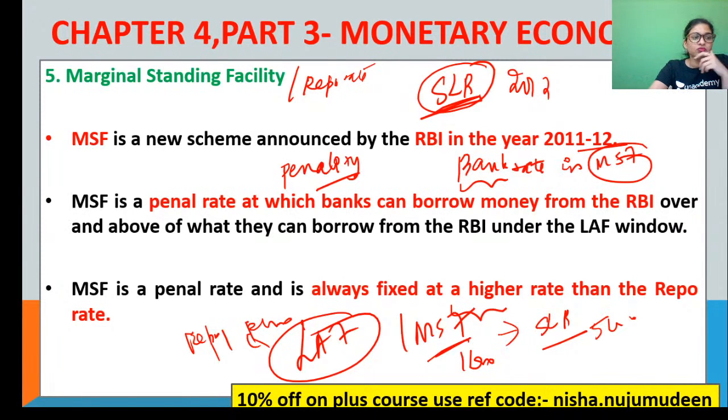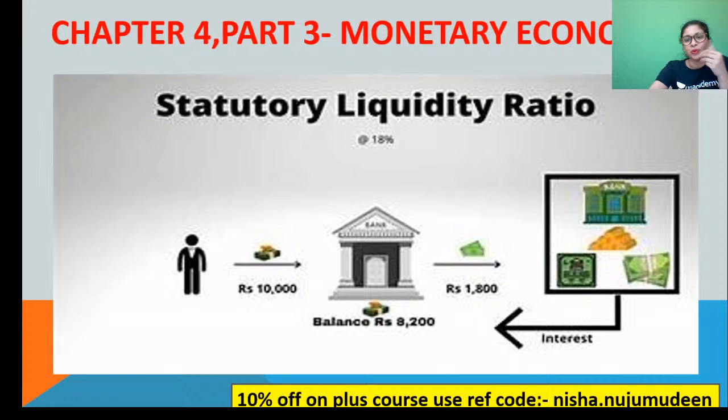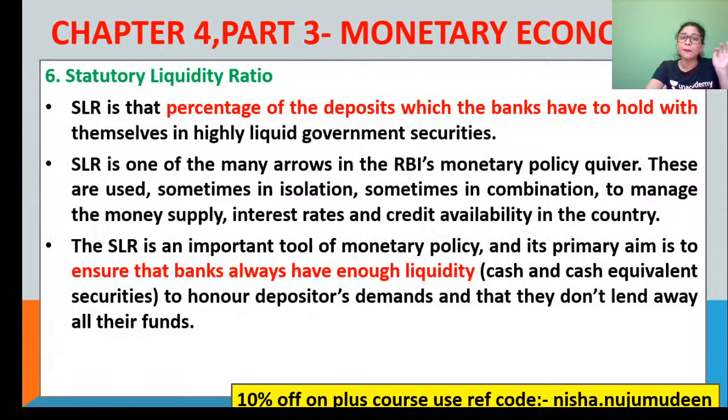Now, perfect. The next one, SLR. As I told you, what is that, guys? In very, very simple terms, SLR is nothing but the rate at which the total deposits of a commercial bank are to be maintained with itself in the form of cash, government securities, or even gold, whatever the commercial bank is keeping with themselves. I repeat, with themselves is called your SLR. Clear? The percentage of deposits, guys, either gold, government securities, or even cash, which the commercial banks have to keep with themselves.